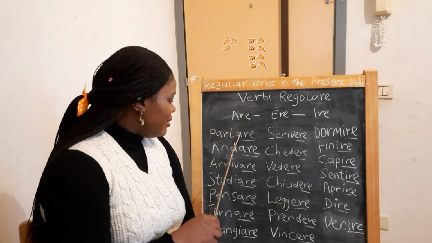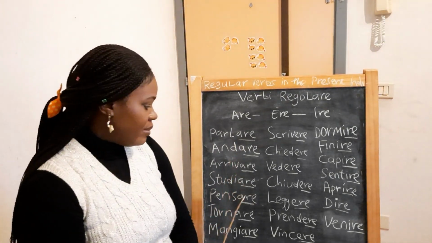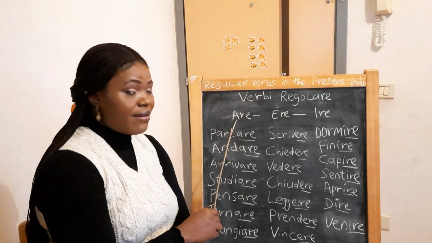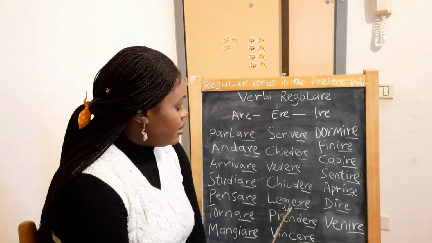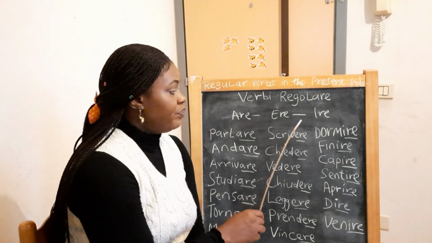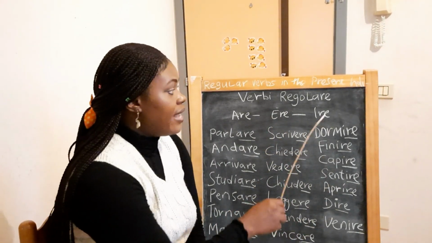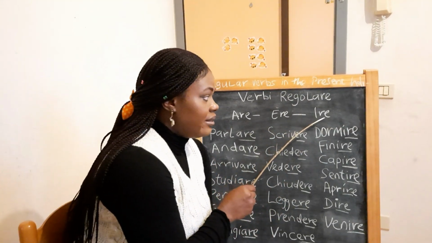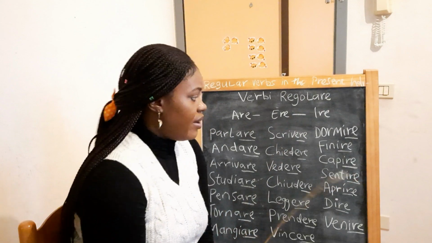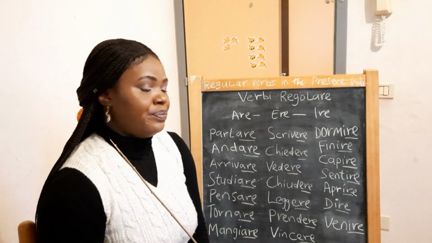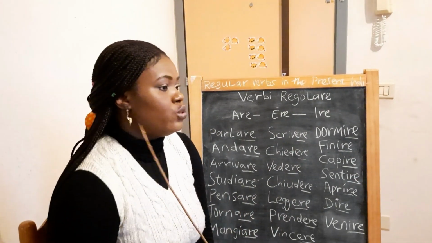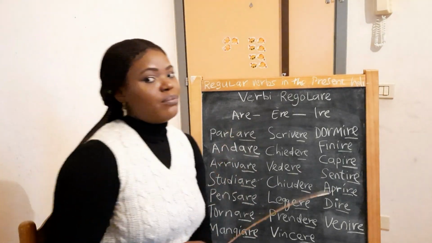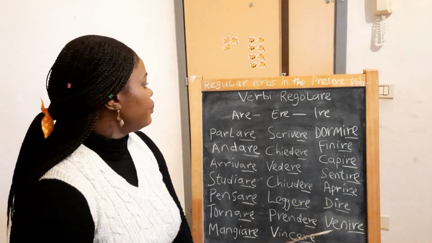So I listed some verbs that end with are, some verbs that end with ere, and some verbs that end with ire. The third group, the verbs that end with ire, has two groups. Yes, it has two groups. I will show you an example of the second group.